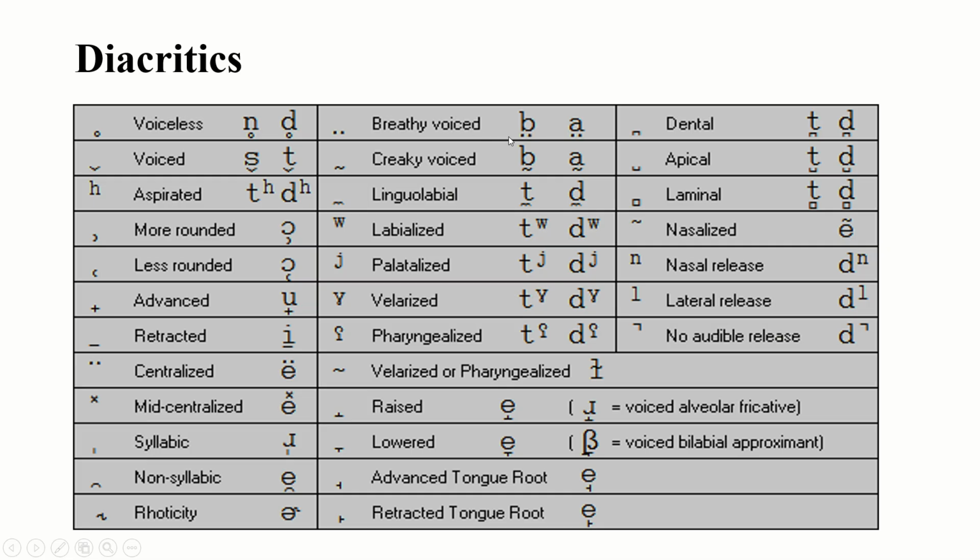Creaky voiced means this type of symbol is given. Two dots below the symbol. Labialized symbol is given, and this W is written in the superscript. Nasalized, this type of diacritic is given.